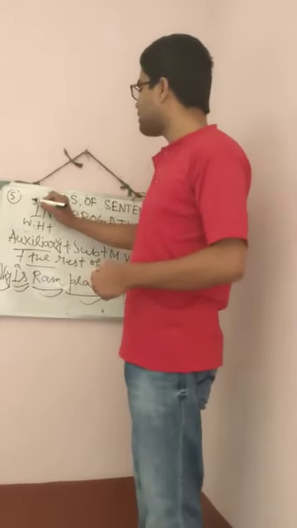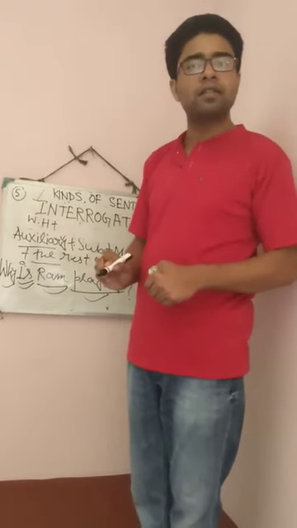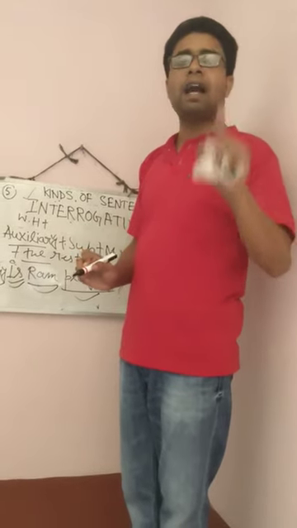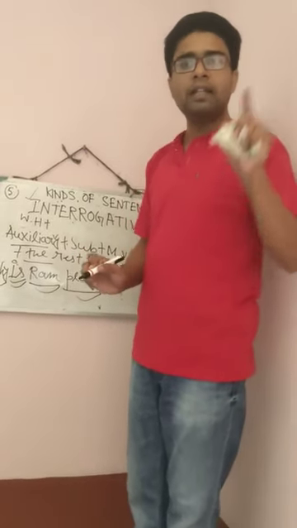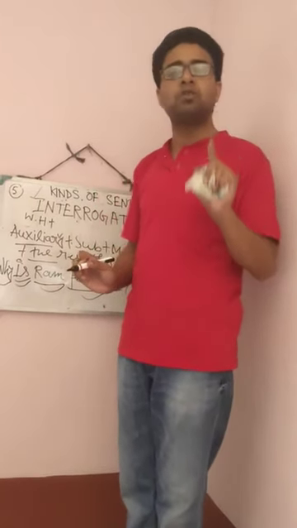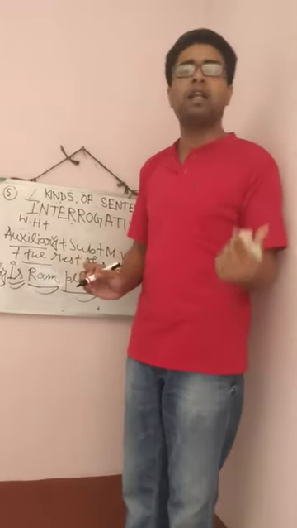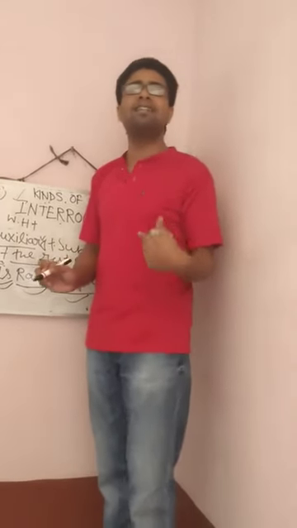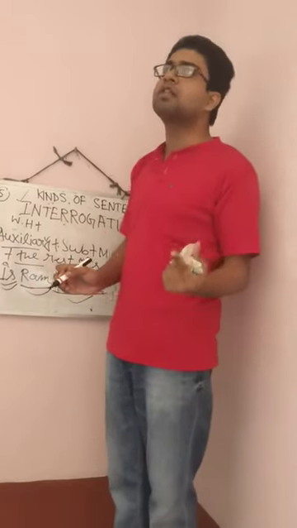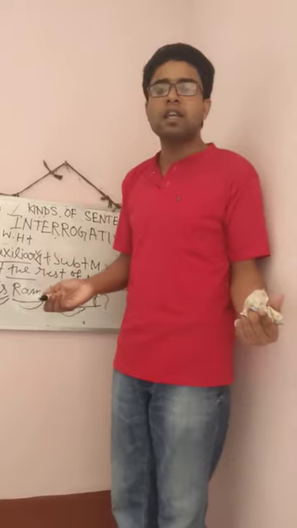So in the second, we have got interrogative sentence. What is interrogative sentence? The sentence that asks questions. In the same way, we have known that interrogative sentence is divided into two parts. One is yes or no type and the other one is WH type. What is yes or no type? The answer to that question can be given by saying yes or no. This is known as yes or no type.